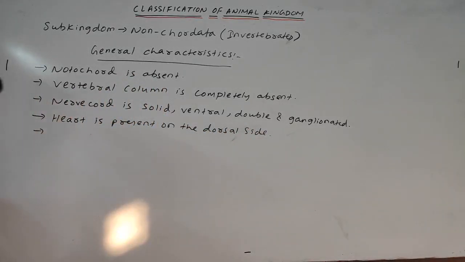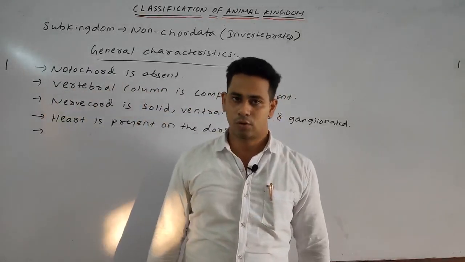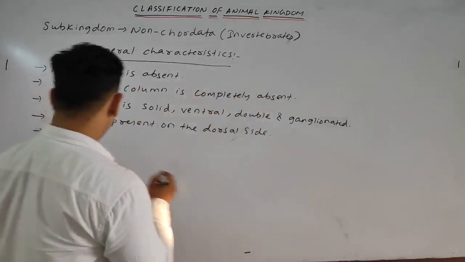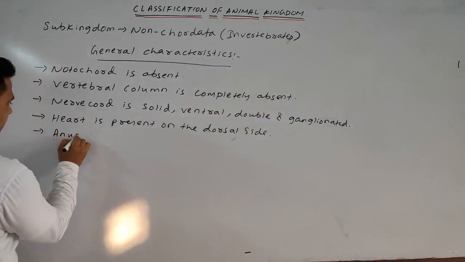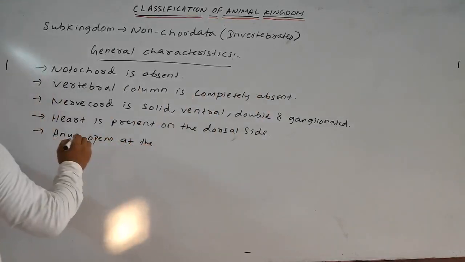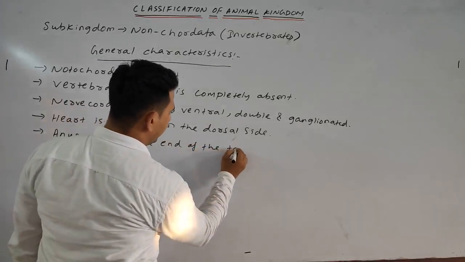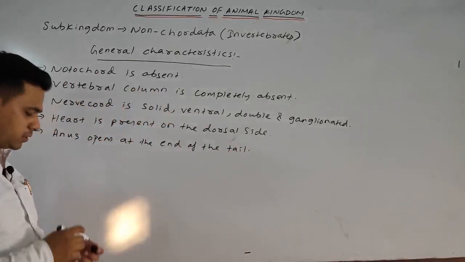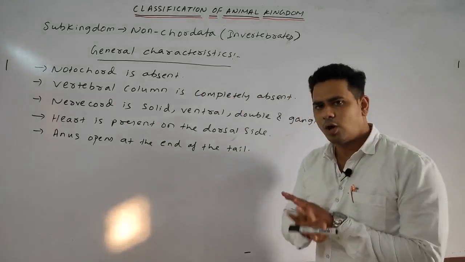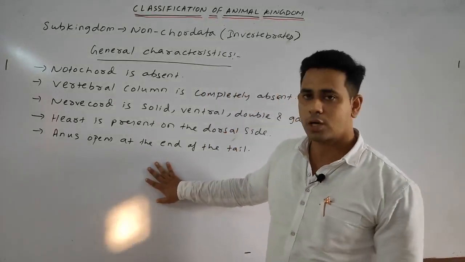Last point. Anus opens at the end of the tail. If this is the tail, the anus opens at the end of the tail. Okay, students, so these are the general points of the non-chordata. We will discuss all the 10 phyla, don't worry. But as of now, we have discussed common points.